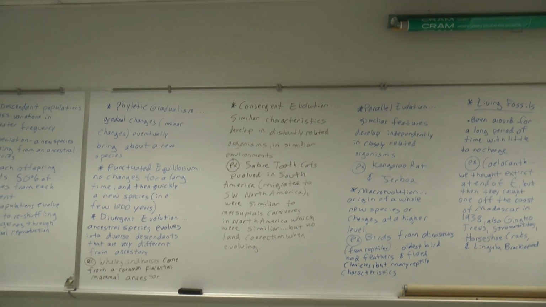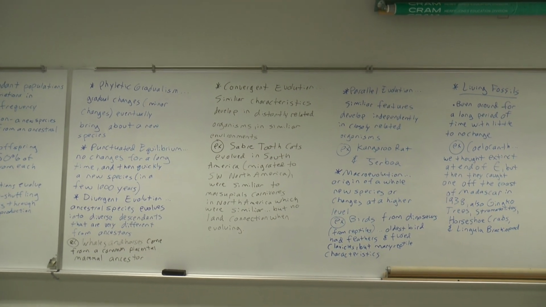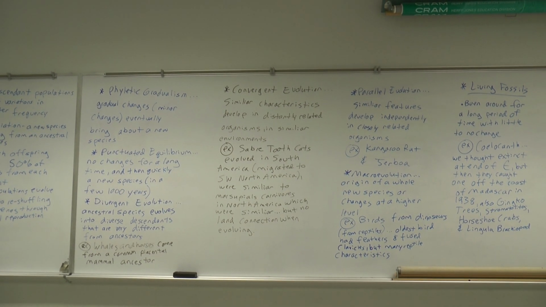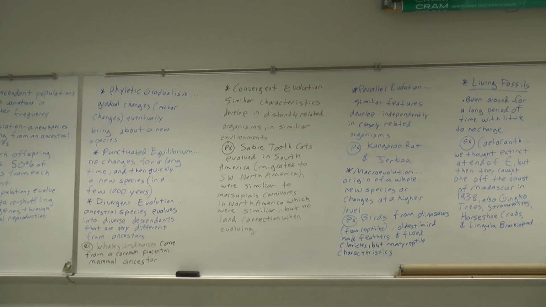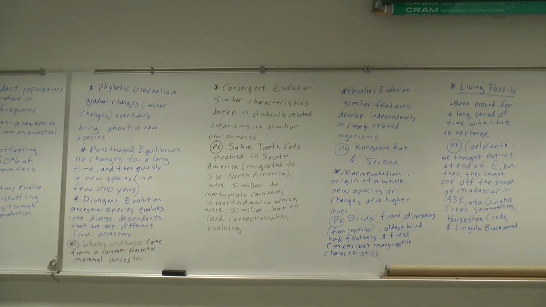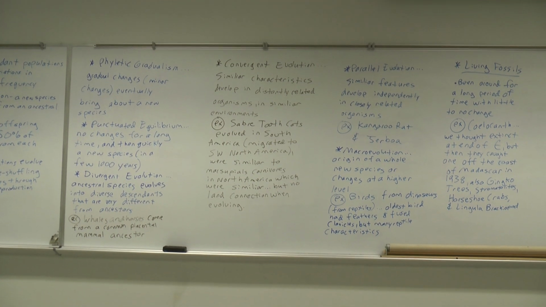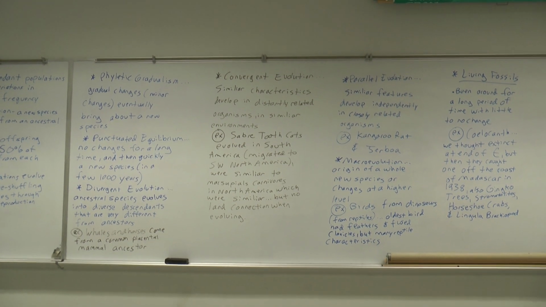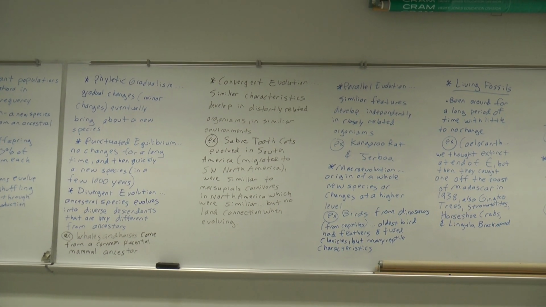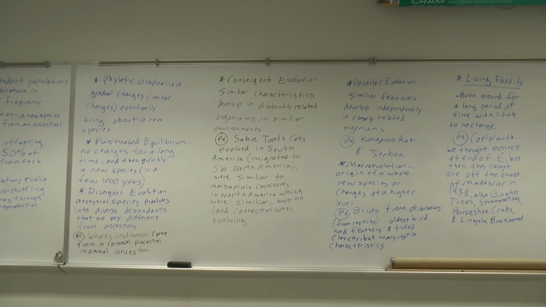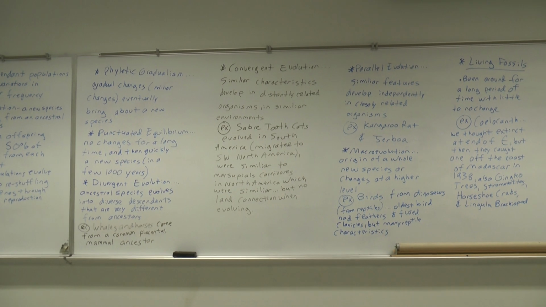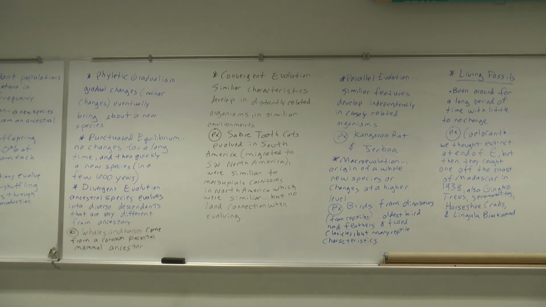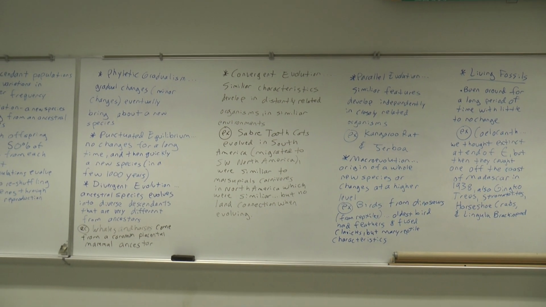What is convergent evolution? Well, similar characteristics developing in distantly related organisms that had similar environments. All right, so our example here, saber-toothed cats. This is one of my favorite Pleistocene megafauna animals because, well, it's a kitty cat. They had these really cool, weird-looking teeth. Honestly, I don't know why evolution thought that those teeth were going to be an advantage, but they did fine until the end of the Wisconsin Ice Age, and a lot of megafauna went extinct, not just the saber-toothed cats.